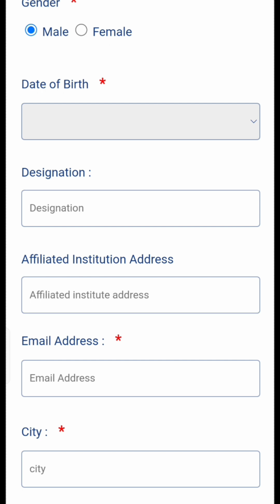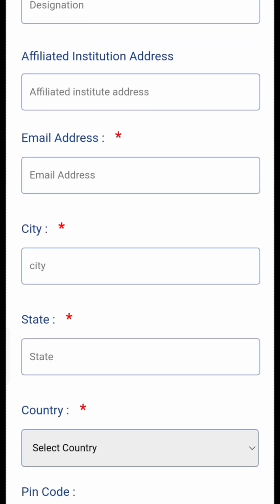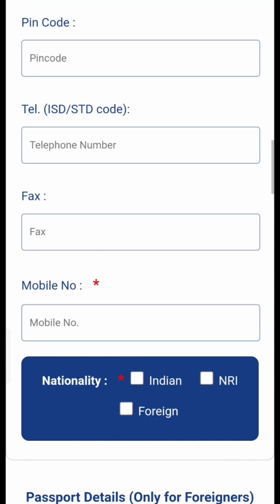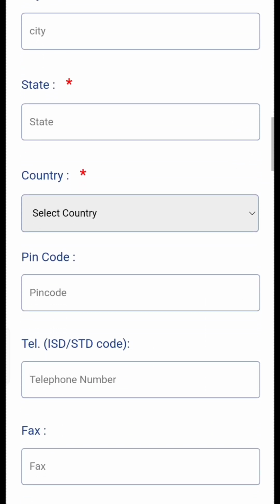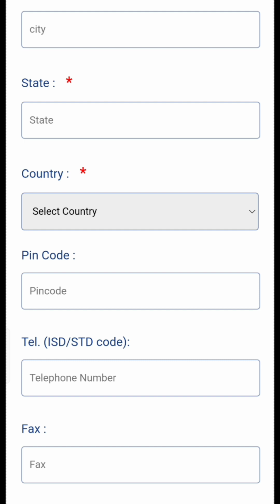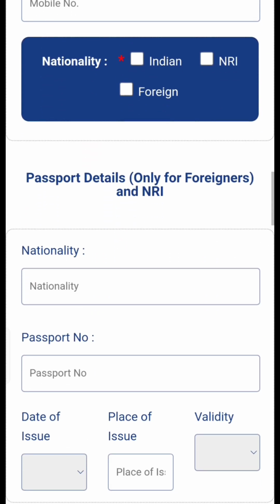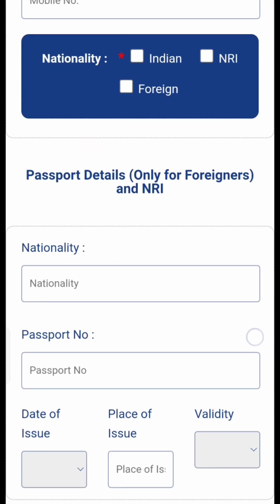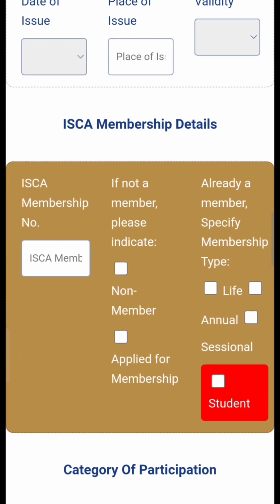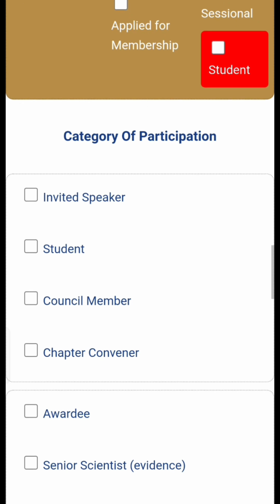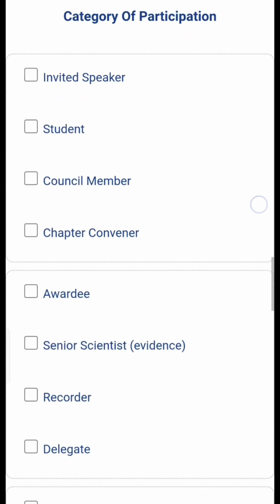Further, choose gender. Enter date of birth and the email address through which the organizing committee will contact you and convey important information to you. Enter the city, state, country and pin code from where you belong. Enter your contact number. Choose your nationality and passport details if you have; this is only for foreign students. Choose your membership details and category of participation. If you are a student, then select student.